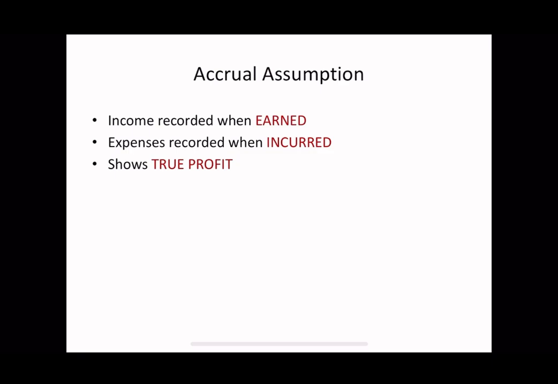Suppose salary for the month of March is paid in April. According to the accrual assumption, the salary expense belongs to March because the employees worked in March. If we wait for cash payment and record the expense in April, the profit of March will be overstated and the profit of April will be understated. This will give a misleading picture of the business performance.